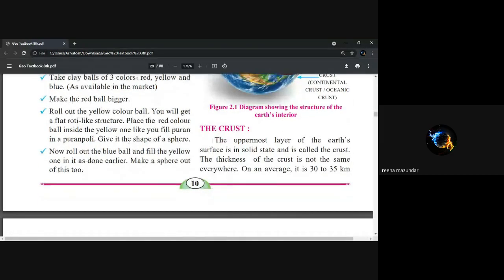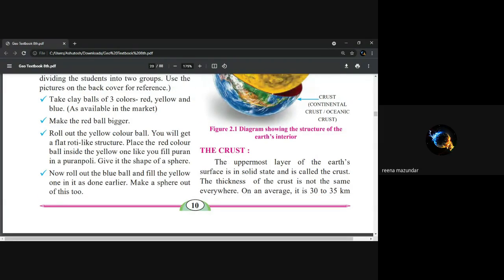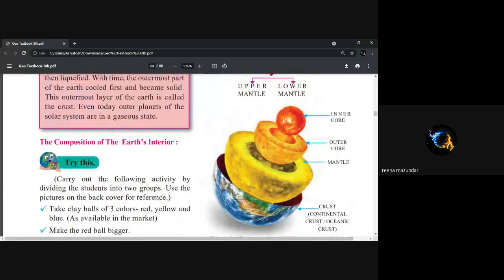The crust, the outermost layer of the earth, is solid and is called the crust. Thickness of the crust is not the same everywhere. On an average, it is 30 to 35 kilometers. If we look at this, the blue colored part is 30 to 35 kilometers inside. This is the crust. Below that it is mantle and then core.